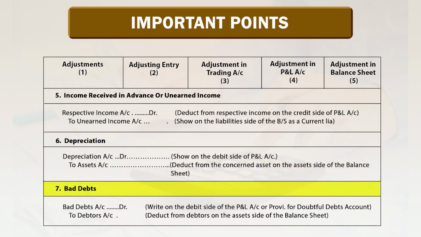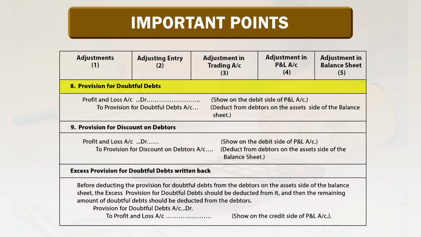7. Bad debts. Bad debts account debited, debtors account credited. Bad debts account debited is written on the debit side of the profit and loss account or provision for doubtful debts account. To debtors account, deduct from debtors on the asset side of the balance sheet. Provision for doubtful debts. Profit and loss account debit, showed on the debit side of profit and loss account.